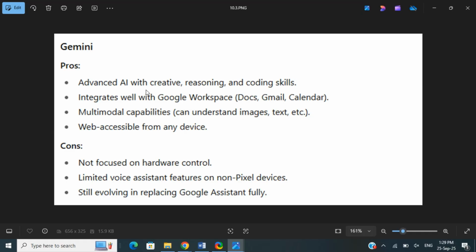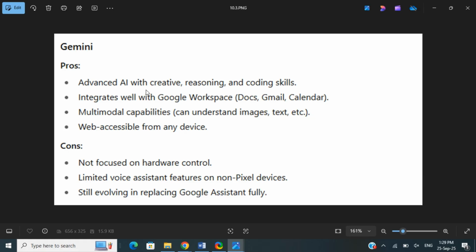So it can help you with all these tasks at an advanced level, and it integrates well with your Google Workspace, which includes your Docs, your Gmail, calendar, everything. It is also capable of multimodal input, so it can understand not just text, but images, videos, all those things. And it's web accessible from any device, which is pretty good.